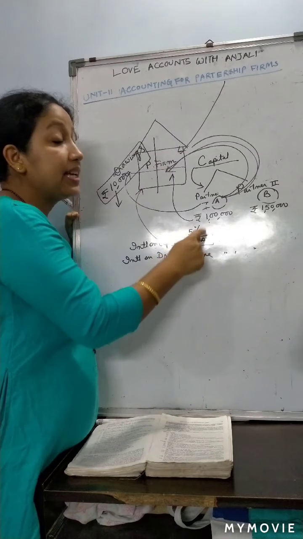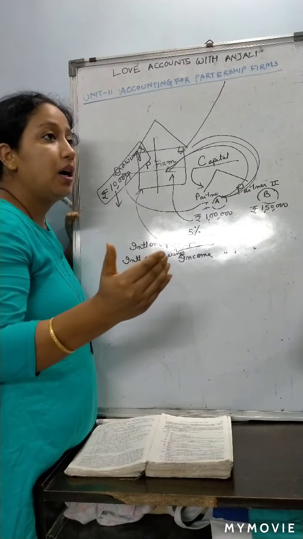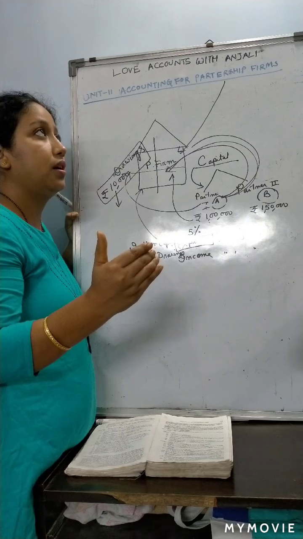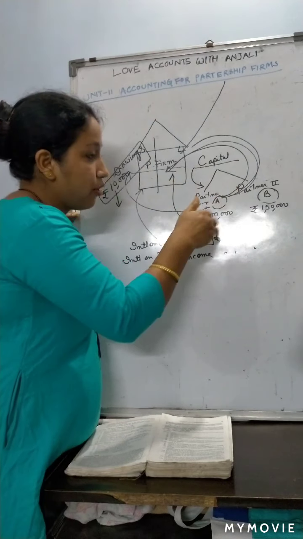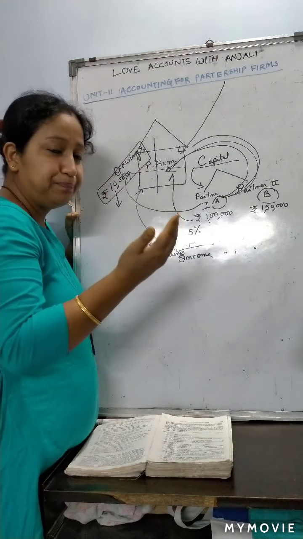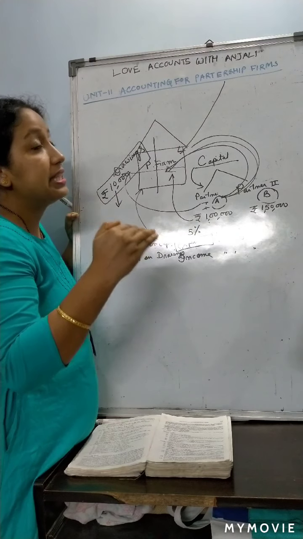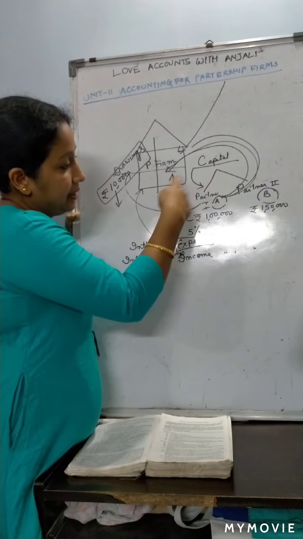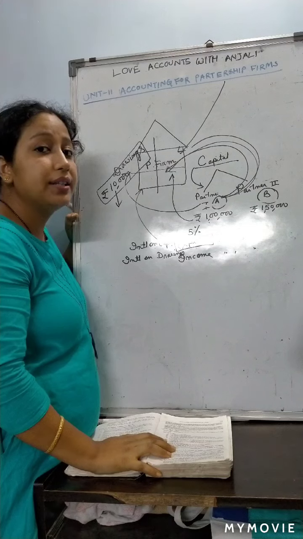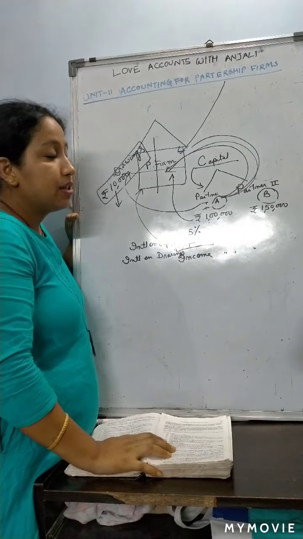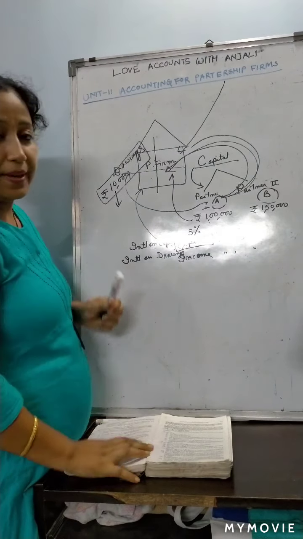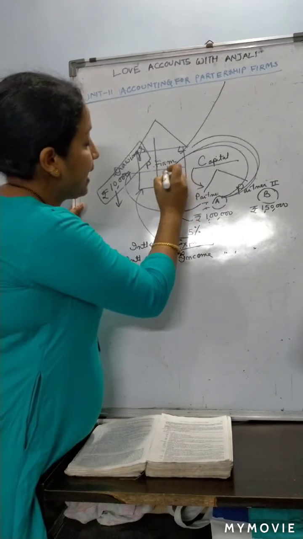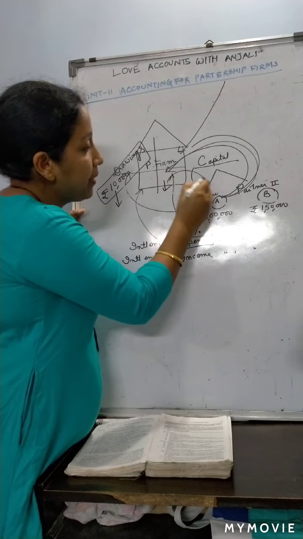Similarly, for doing sales above the stipulated level, that partner might get commission. So what will be the expenses of the partnership firm for the partners?